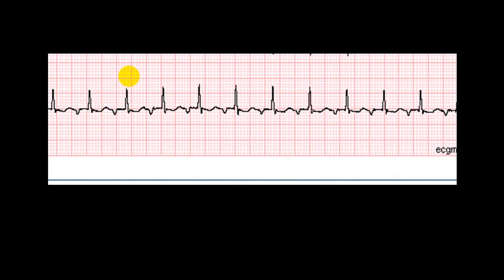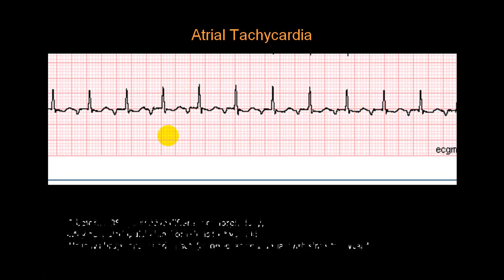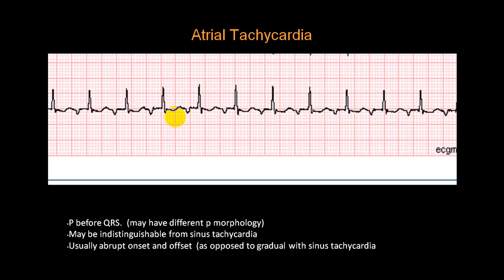Now you can see here, again in a similar way, all P waves, see this P wave, all are inverted. Right? RR interval is constant, QRS complex is narrow. So what do you think? Yes, it is atrial tachycardia, but P wave is inverted. But they are of the same morphology. So there is a focus from the left atrium producing atrial tachycardia.